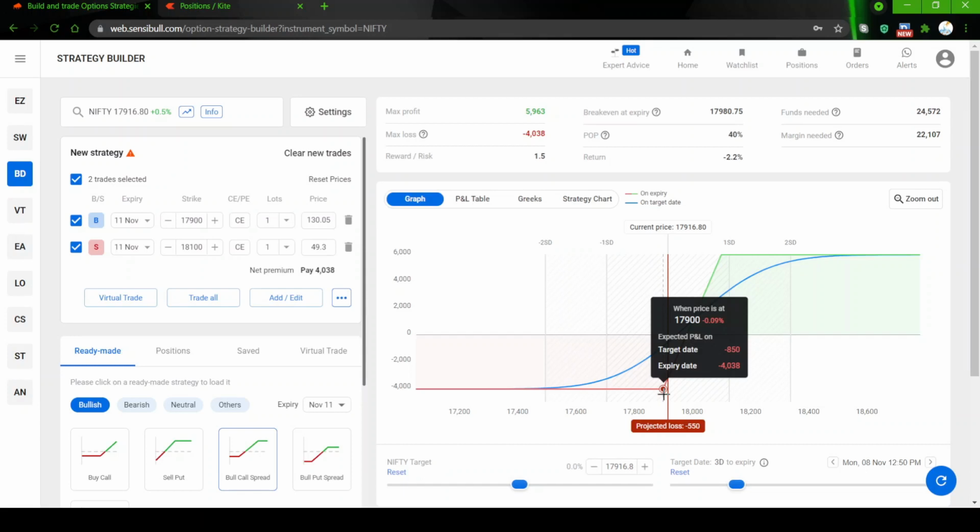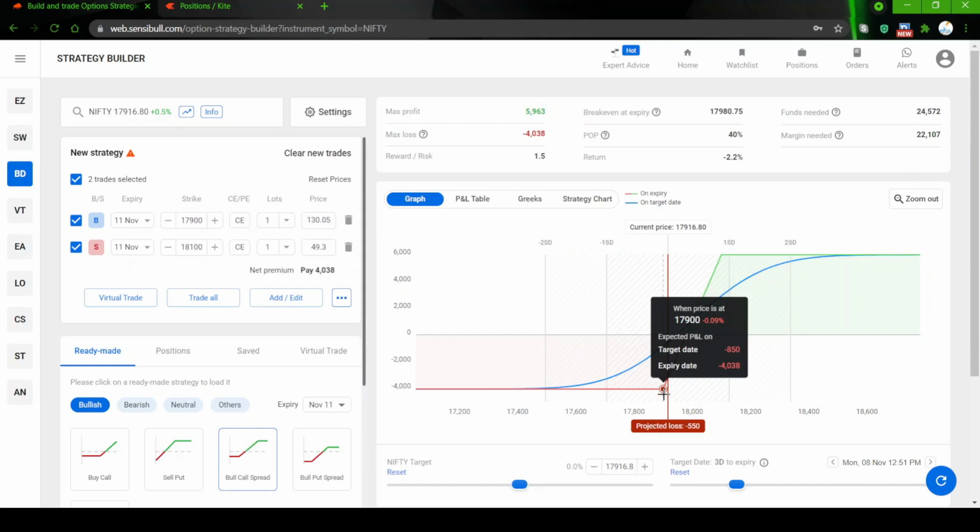There is a calculation behind this, there is a formula behind this. That is not the subject of this video discussion. Okay, so you can go by the payoff chart value. This is fairly accurate. If tomorrow the market opens in the morning and it is trading at 17,900 or below, the loss is going to be 850 rupees only, not 4038. The 4038 happens only on expiry on Thursday at 3:30 p.m. when it expires, and whatever is the value, that is where the loss will be.